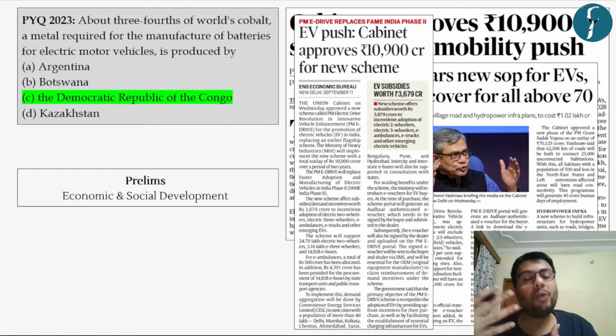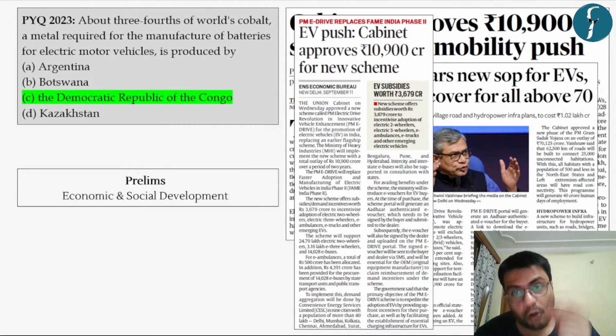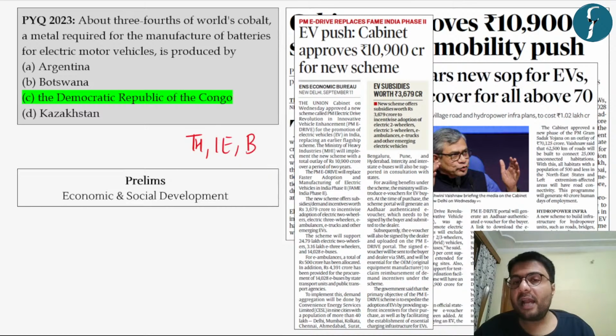Now, with this, we move to another set of articles which you can also see appeared in all three newspapers. And this article highlights that the government yesterday brought a new scheme to promote the demand for e-vehicles in the country. This scheme provides for a budget of almost 11,000 crores, and it will be applicable for a period of 2 years.